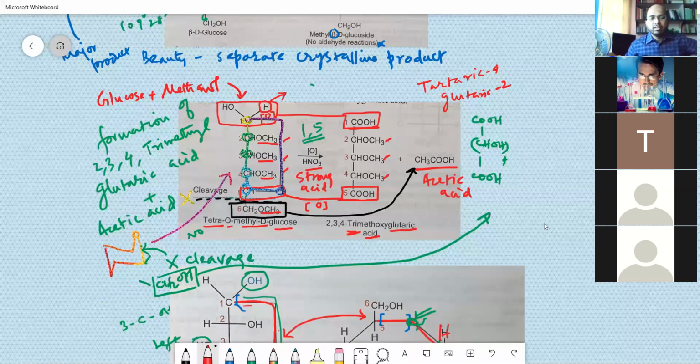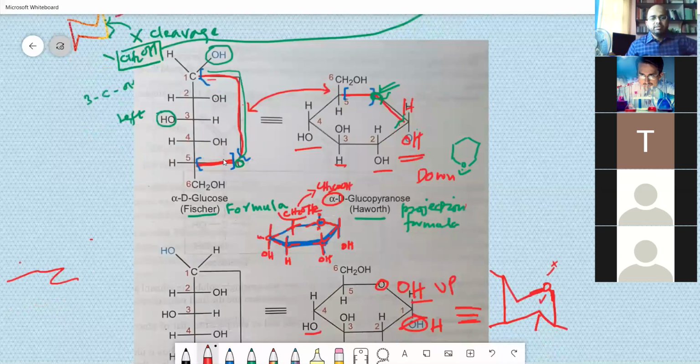How Haworth formula is written is like this. In the left you have got glucose alpha structure, in the down you have got beta D glucose structure. It is written in the cyclic form. The cyclic form exists in the chair form like this.